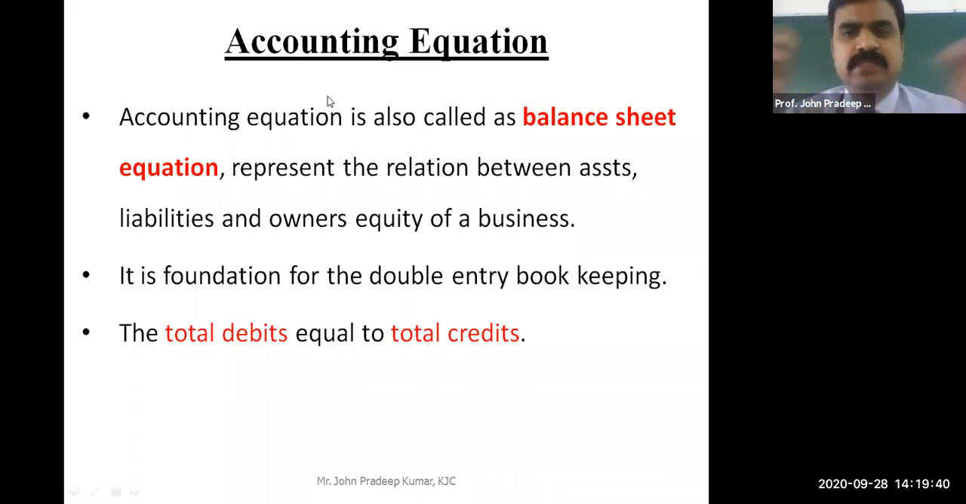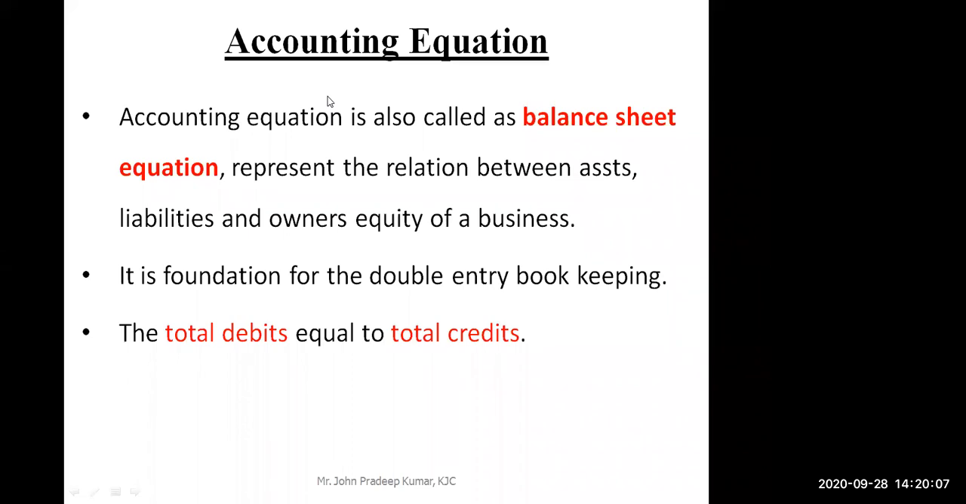The accounting equation is one of the concepts of accounting. That is why your debit should be equal to your credit, because of this particular equation. It is called the balance sheet equation because the balance sheet is prepared based on it. The balance sheet has to tally, which means your assets should be equal to your liabilities.